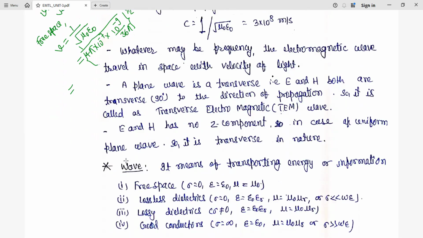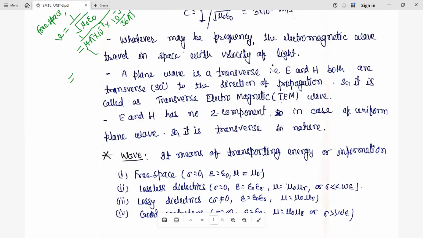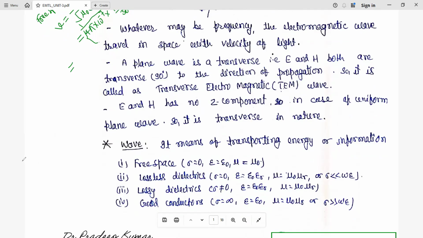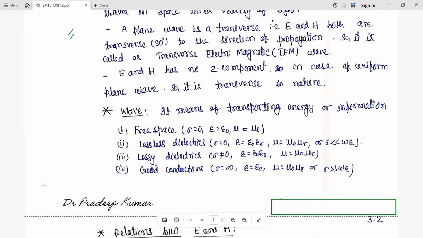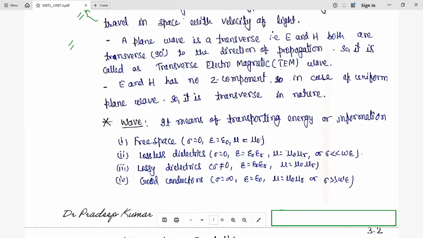Now we have different types of waves in different mediums. That discussion we will do later, one by one, and here we can summarize those results that will be useful for understanding the nature of these waves later, when we discuss each wave separately.